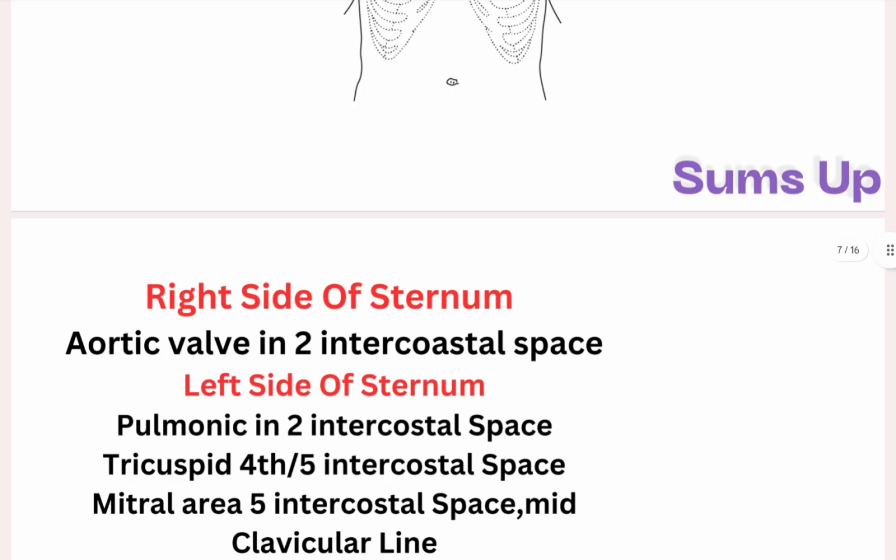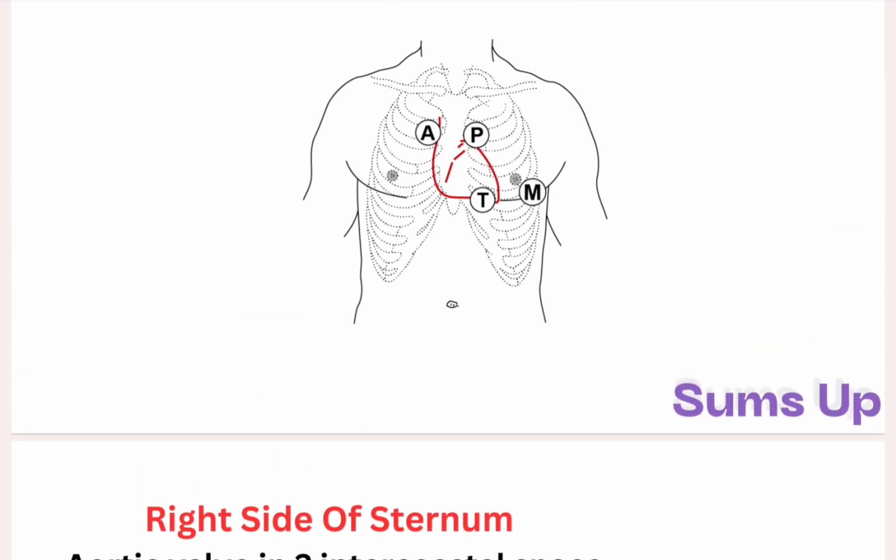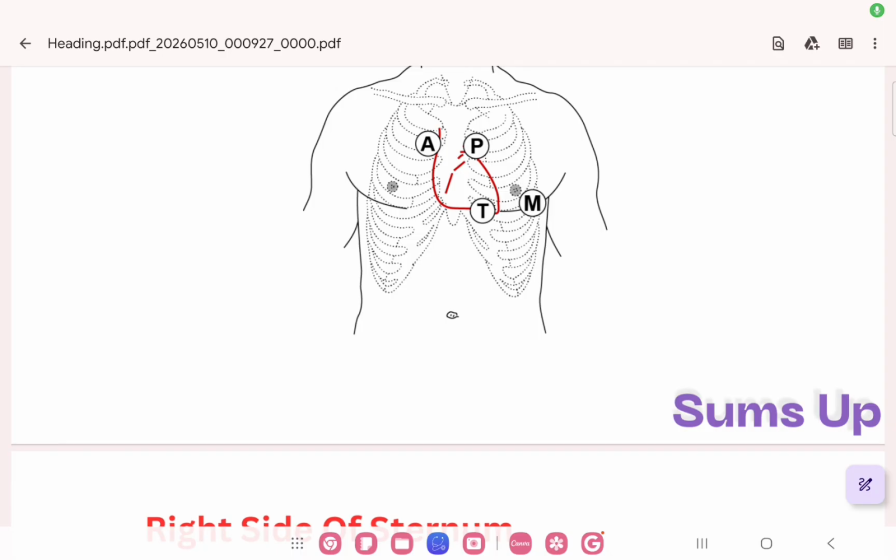If it's on the right side of the sternum, second intercostal space, that is your aortic valve area, A. Now moving to the left second intercostal space, that's your pulmonic area, P.